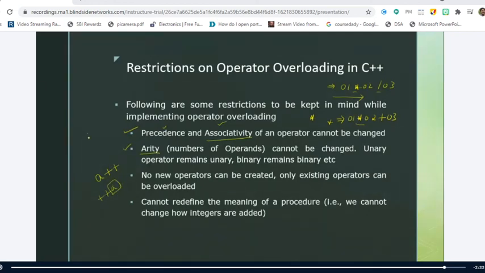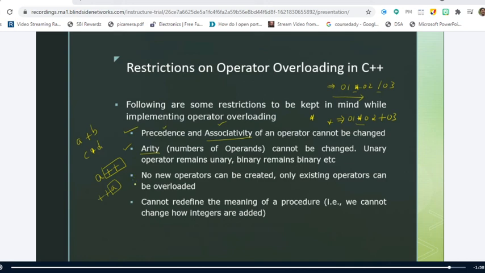And plus can be used as a binary operator. It requires two operands, a plus b, c star d, like this. All these are binary operators. So when you overload the operators, the arity or the number of operands that the operator operates on will not change. So plus plus still works on unary objects only, or a single object only, and plus, star and all the binary operators need two different user-defined data types. Is it clear?